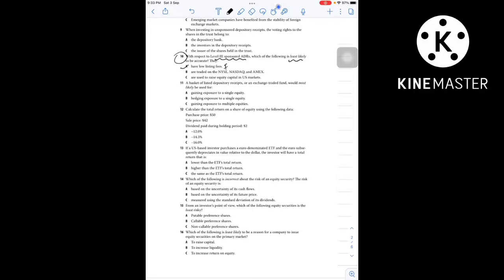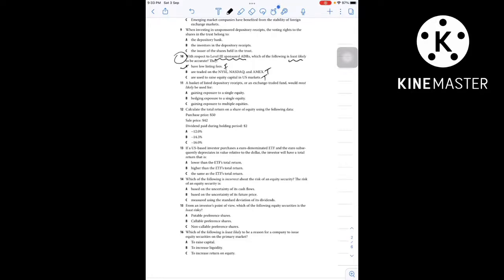Let's read out option B. They are traded on NYSE, NASDAQ and Amex. So this is true. Level 3 ADRs are listed on stock exchanges, and these ADRs are traded at NYSE, NASDAQ, Amex. So this is a correct statement. Option C, they are used to raise equity capital in the US market. So this is also true.